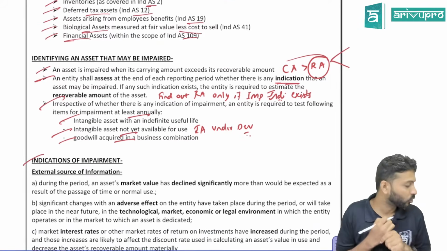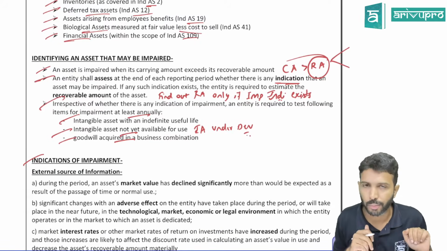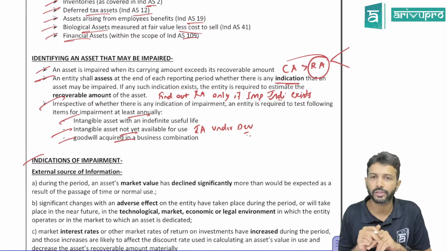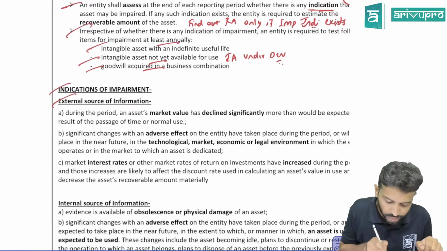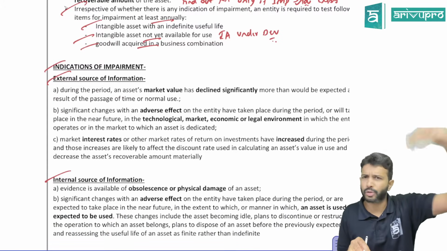Sir, we spoke something about impairment indicators, right? So what are those indicators? Could be one of the questions running in your mind. Sir, impairment indicators, you can put them broadly into two categories. One is your external indicators. Another one is your internal indicators. External indicators means outside influence.